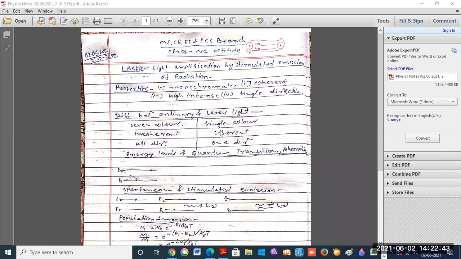Laser light is coherent, meaning the photons are in the same phase.